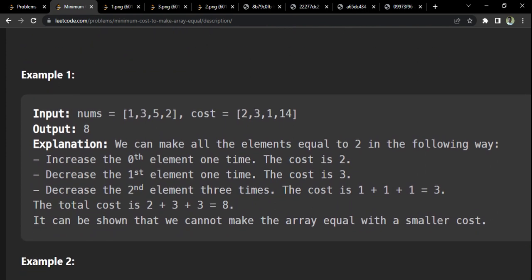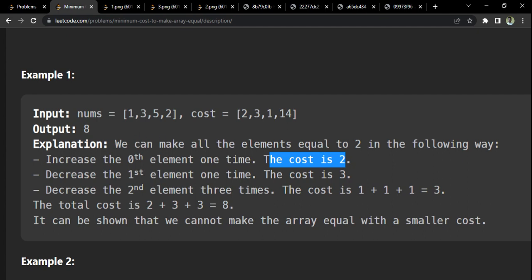So what we're trying to do is make all these three elements equal to 2. When we talk about 1, I just have to add 1 to make it equal to 2. So I have to pay 2 into 1, which is a cost of 2.